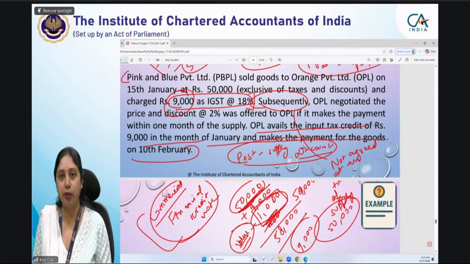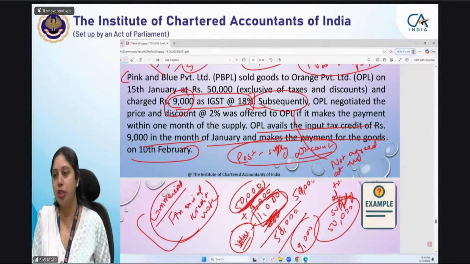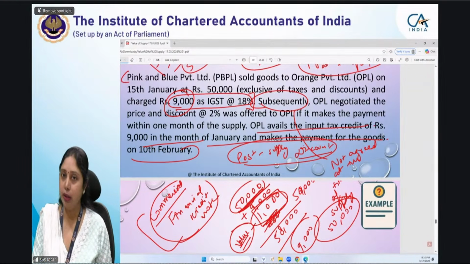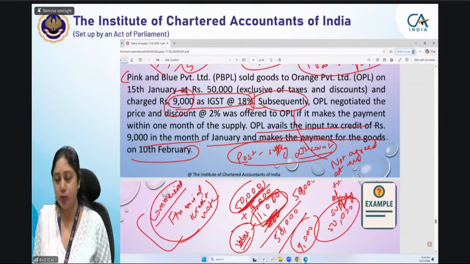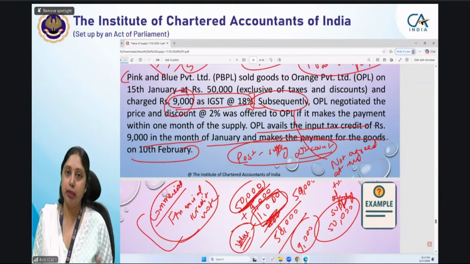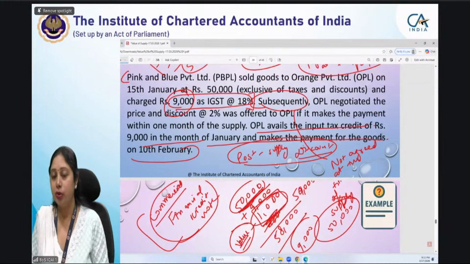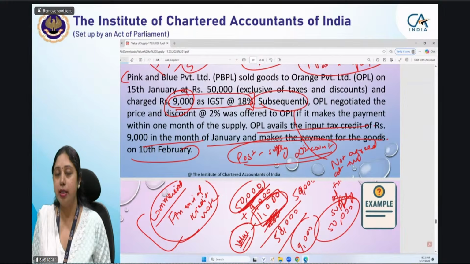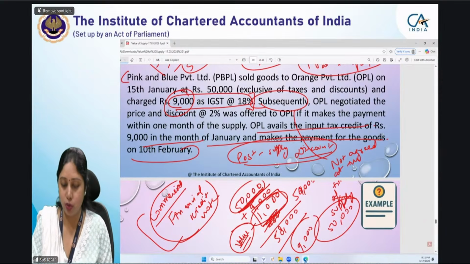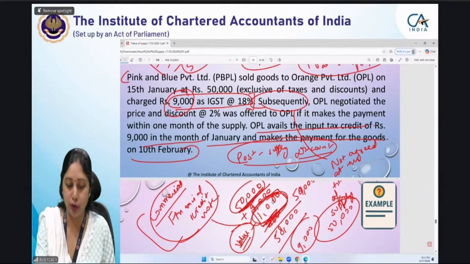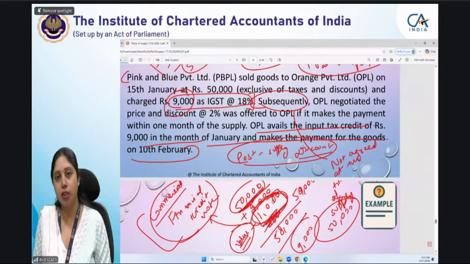Why is it not getting reduced? Earlier, your value was reduced, so the GST amount was reduced. Value for the purpose of GST was reduced, so your GST amount was also reduced. Got this point? Yes, ma'am. Now your value for GST is not reduced. Value for GST is still 50,000. So the amount of 180 was the amount we were reducing since the value was reduced. So that is why now 180 rupees is not reduced. But this 1,000 rupees which I have shown as deducted is only for the purpose of the commercial note. In case of GST, it will have no effect.